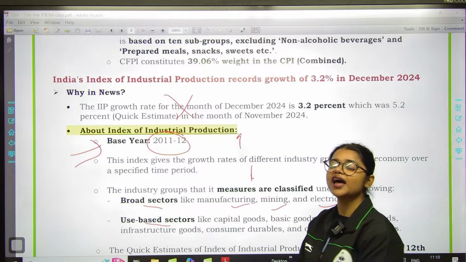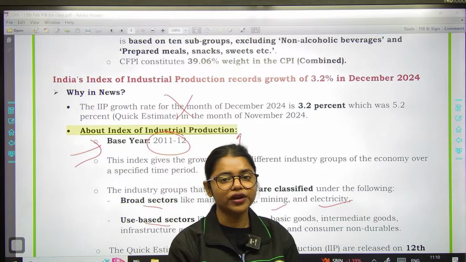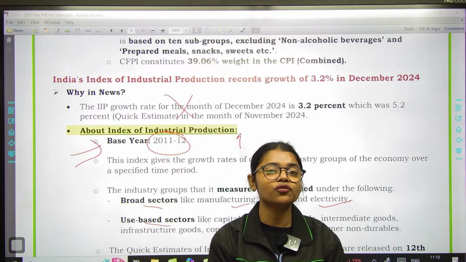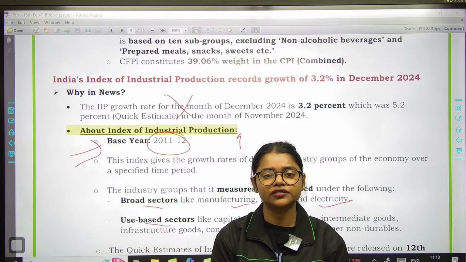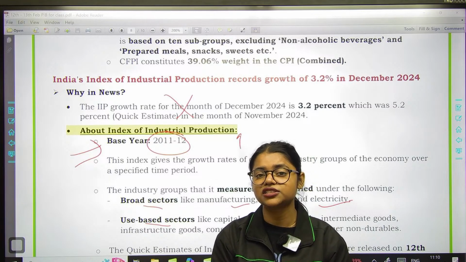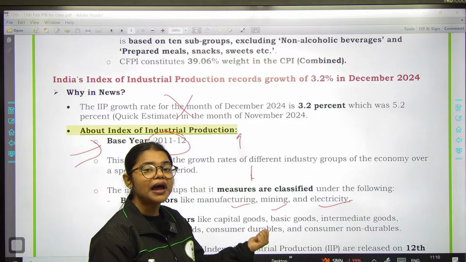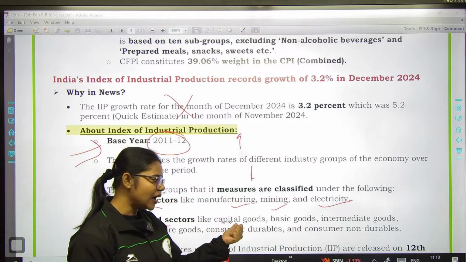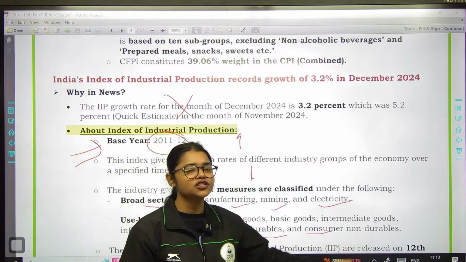In broad sectors we have manufacturing, mining and electricity, and this particular question was asked in your 2023 prelims examination of RBI grade B examination, that which of the following sectors is not included in the broad sectors. ठीक है, so उस टाइम तो उन्होंने options different frame किया था, but आपको पता होना चाहिए that in the broad sector of India's index of industrial production we have 3 sectors, that is manufacturing, mining and electricity. याद रहेगा. Then we have the use-based sector. Use-based sectors में we have capital goods, basic goods, intermediate goods, non-intermediate goods, infrastructure goods, consumer durables and consumer non-durables.